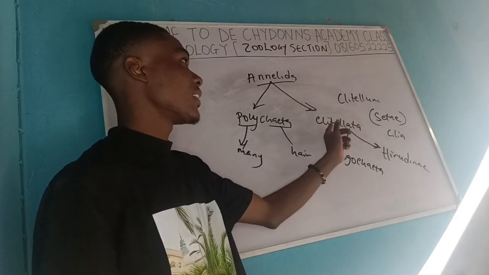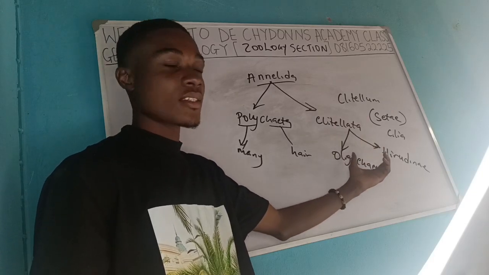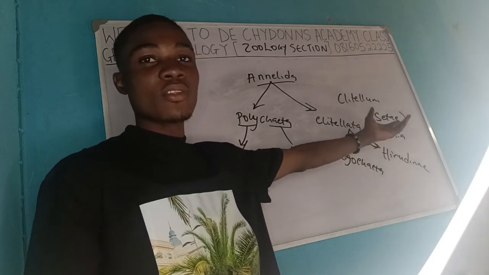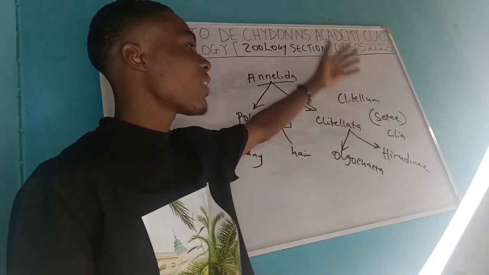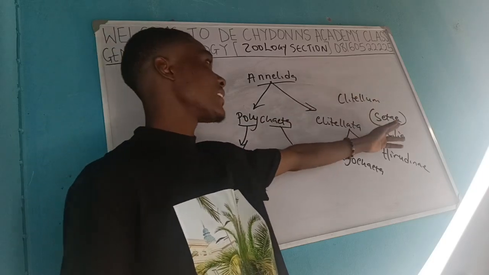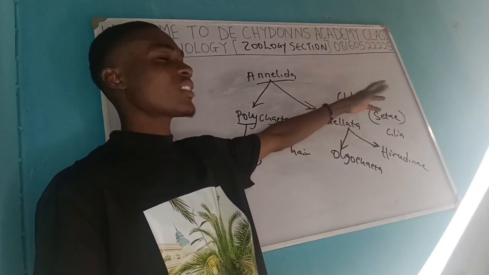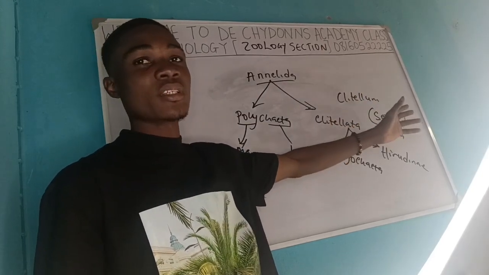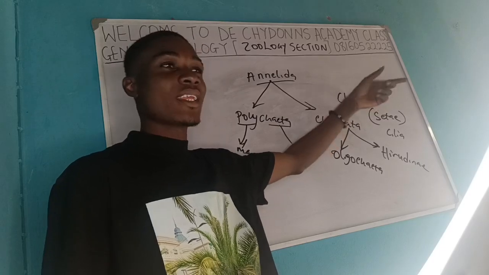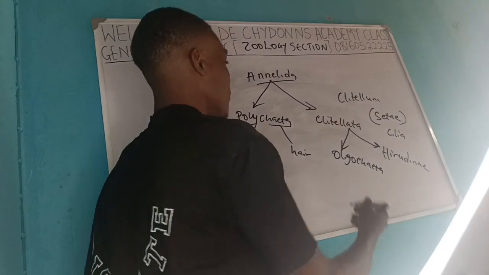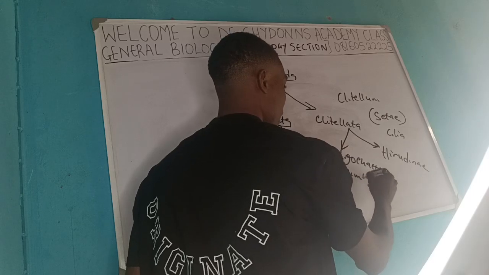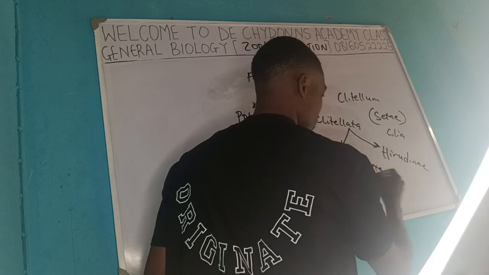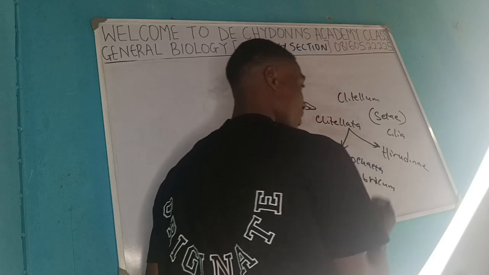So this particular class, the clitellata, has few hairs. They have seta, which is like a bristle structure that helps in locomotion. This seta is all over the segments of their body, just in particular places where you cannot see the seta, like the first segment and the last segment. For example, let me list an example. We have the one that we call lumbricus.